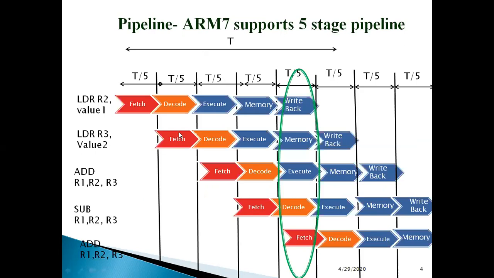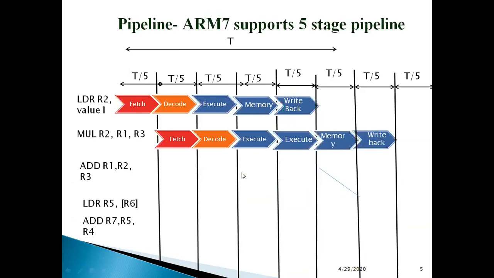If I expand it in terms of the cycles, this is what we have. This is reflecting my instructions, and these are the 5 stages of each instruction. So at any point of time, I will have the overlapping of these 5 stages, each stage coming from a different instruction. This is the total time period T which was used, and now it is broken, with each stage taking T by 5. So the clock has to be 5 times faster as compared to what it used to be without this 5-stage pipelining. I hope it is very clear. Then we move to the next.